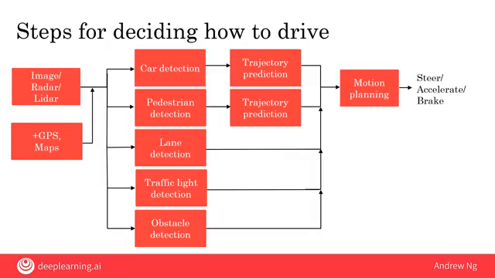On a large self-driving car team, it would not be that unexpected to have a team, or maybe a few people, working on each of the boxes shown here in red. And it's by building all of these components and putting them together that you can build a self-driving car. As you can tell, both from this rather complex example of an AI pipeline, as well as the earlier example of the full-stack AI pipeline for the smart speaker, sometimes it takes a team to build all of these different components of a complex AI product.